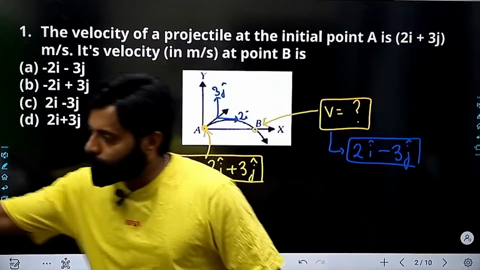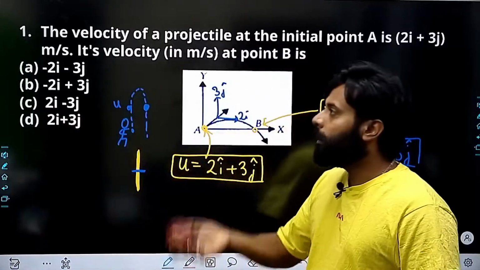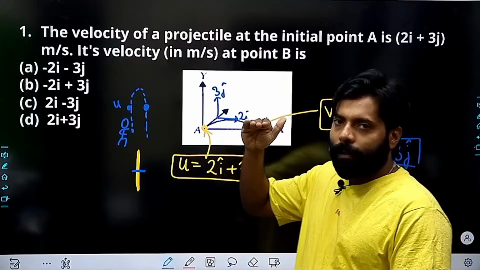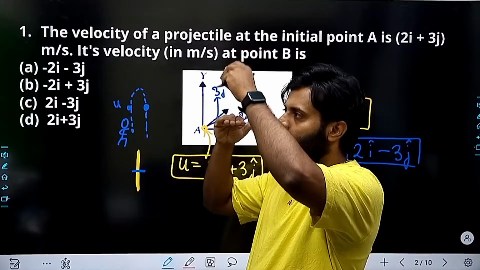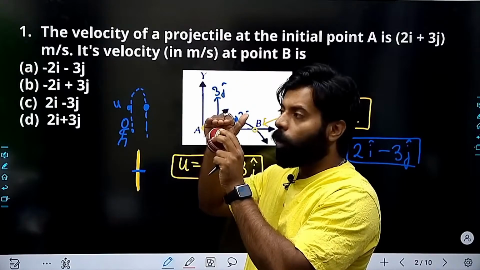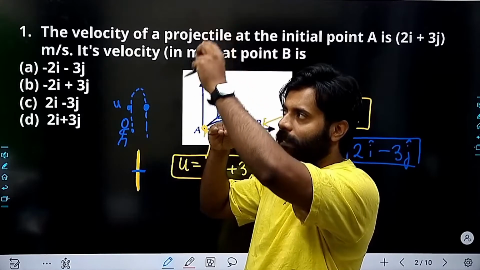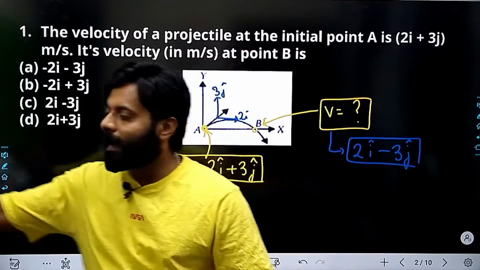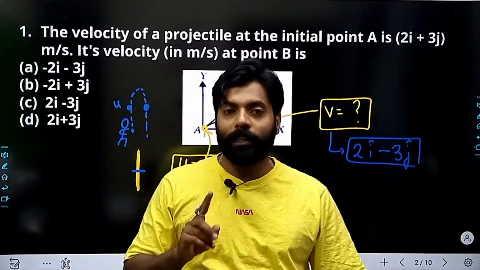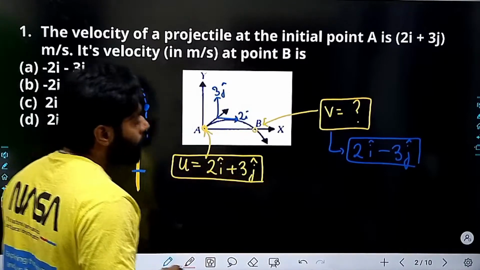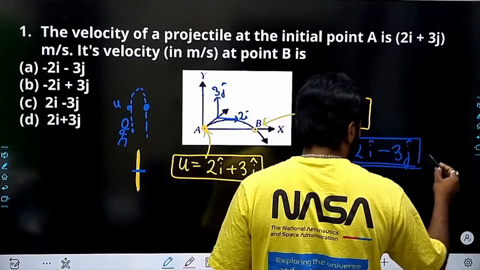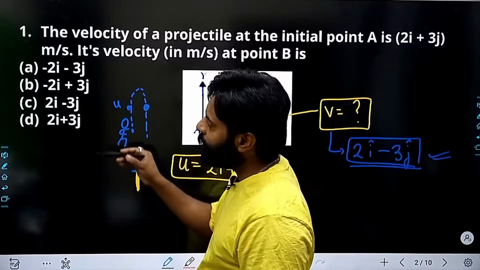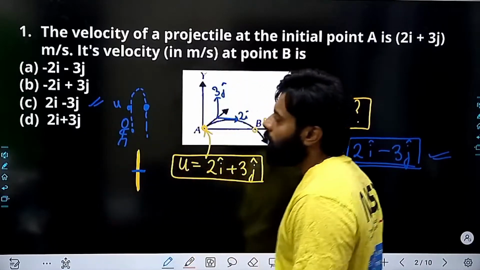If I throw this ball up from my eye level, the ball must have some velocity. When it is coming downward, at that point again the ball has the velocity. The magnitude of the velocity is the same, only the direction gets changed. So here the velocity will be 2i minus 3j. If you find the magnitude, it will remain the same. So the answer is 2i minus 3j.